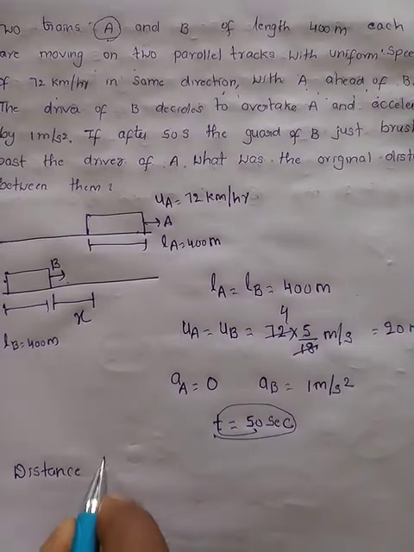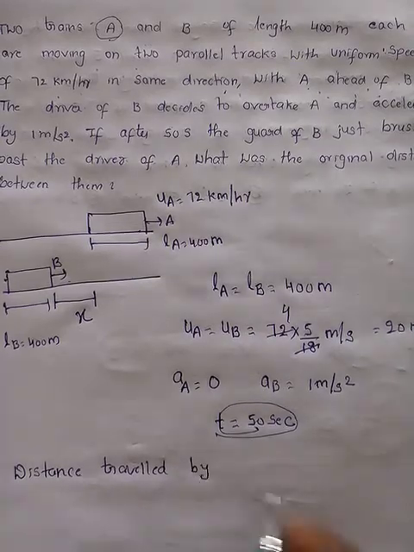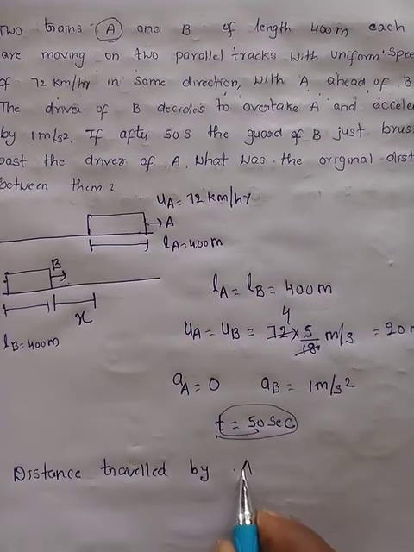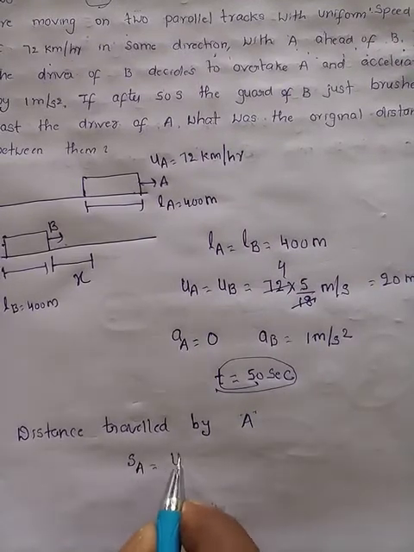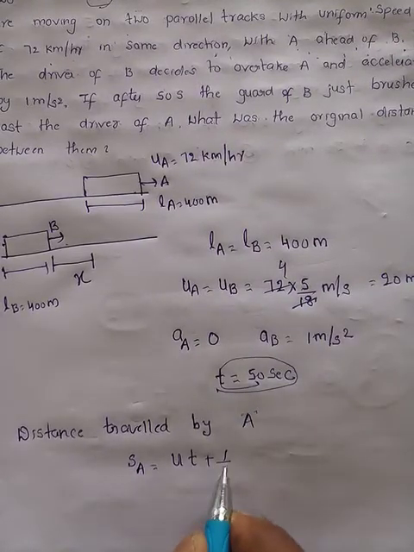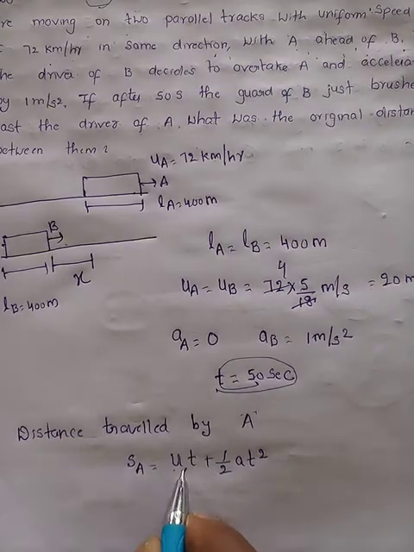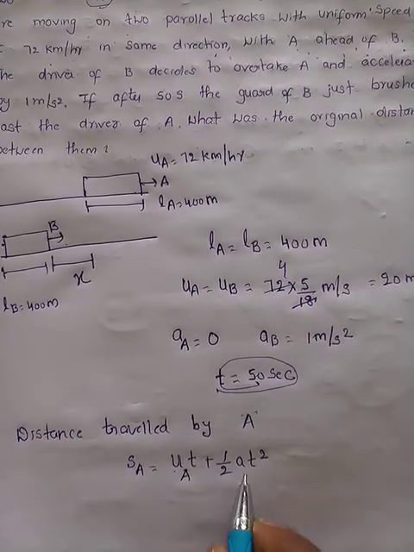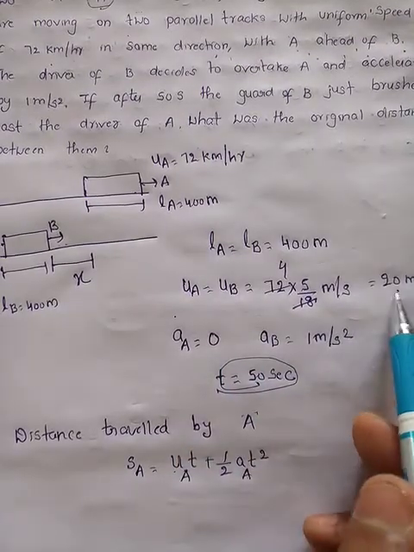Distance travelled by A. What is the formula for distance travelled? Yes, S_A is equal to u t plus half a t square, where u is the initial velocity of A, t the time taken, and a the acceleration of A. Here, what is u_A? 20 meter per second.